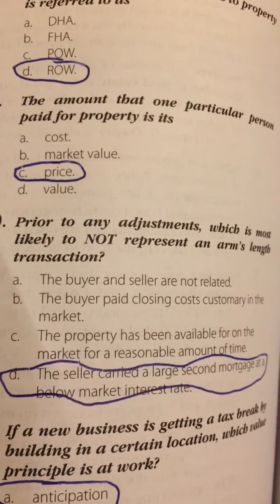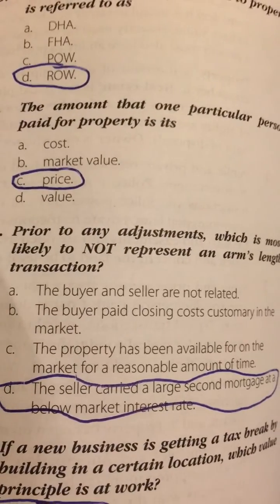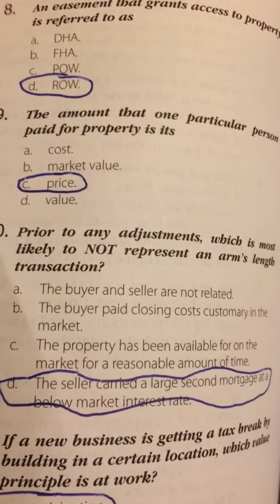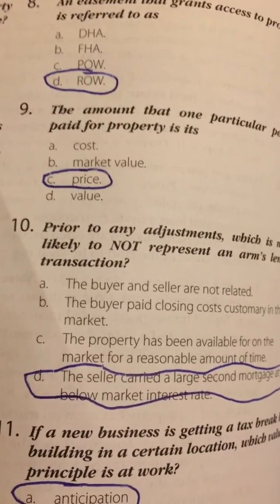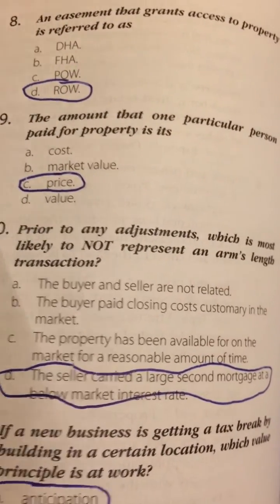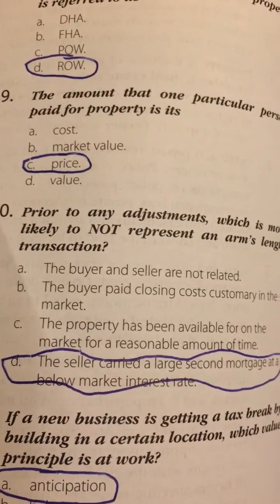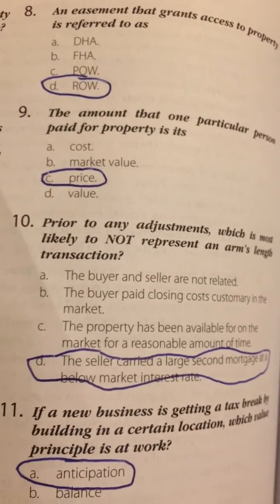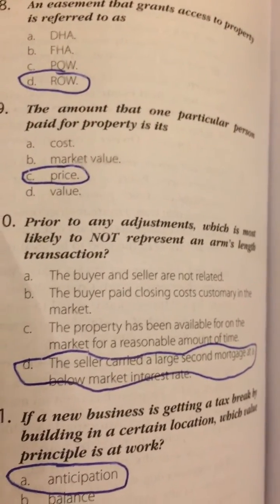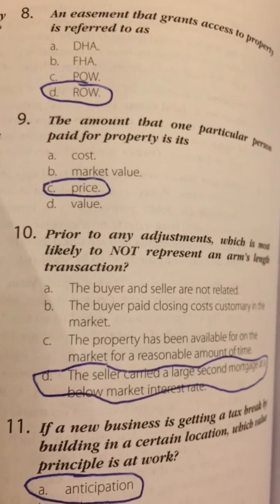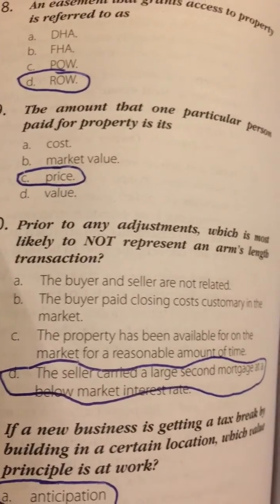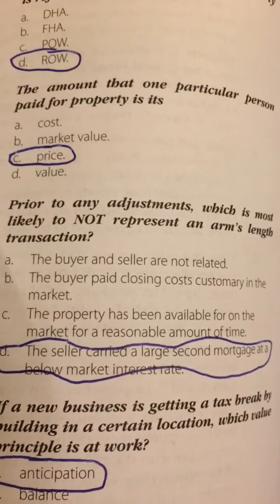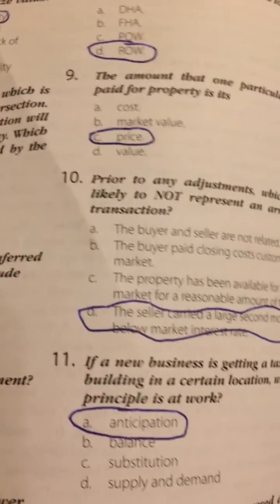C, the property has been available on the market for a reasonable amount of time. Or D, the seller carried a large second mortgage at a below market interest rate. The answer is D, the seller carried a large second mortgage at a below market interest rate.